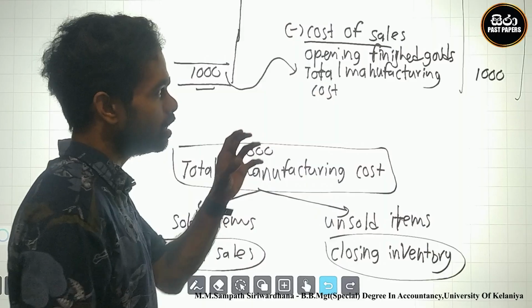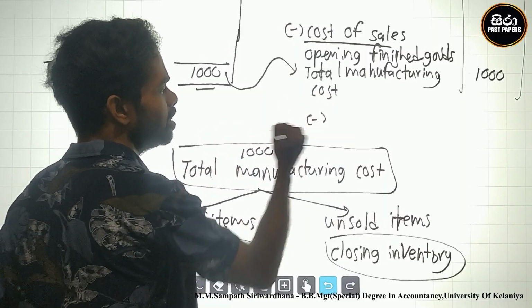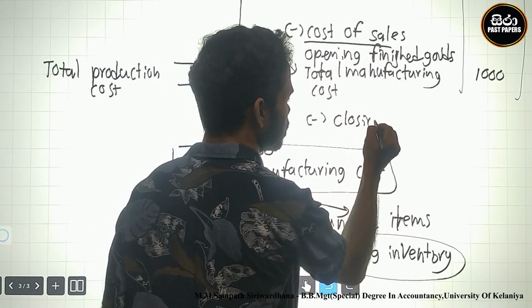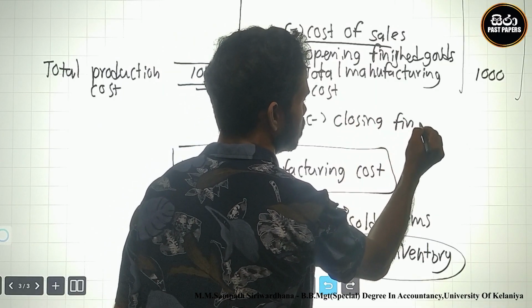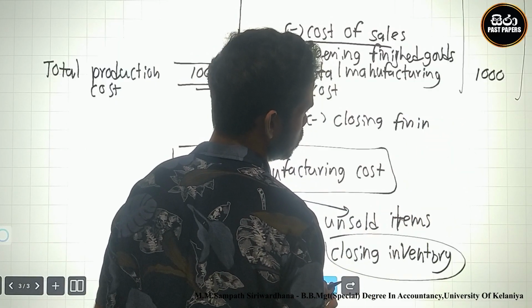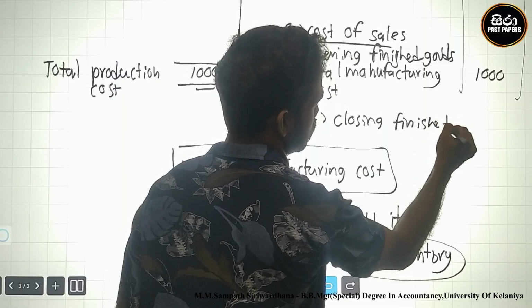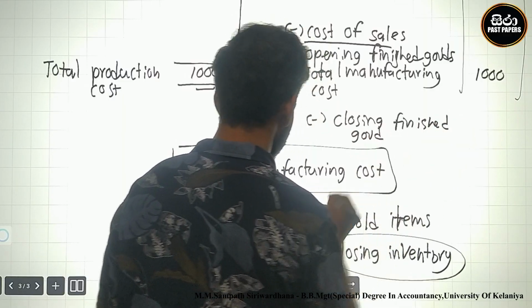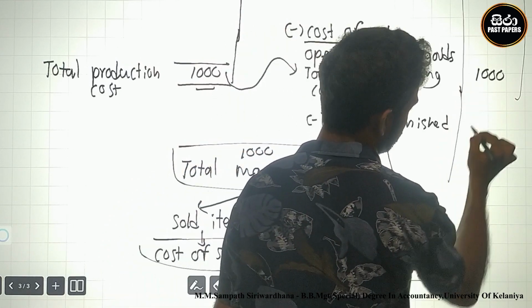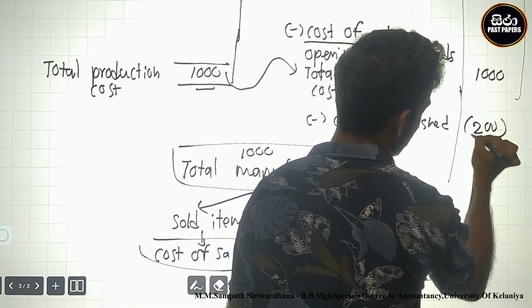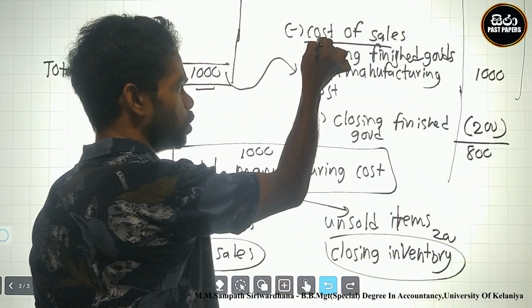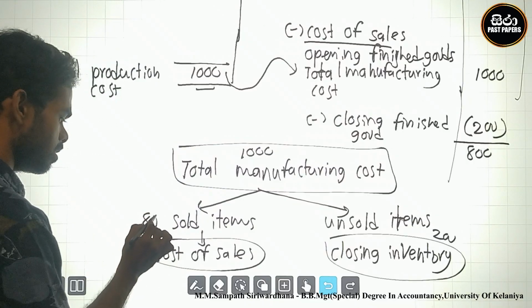Look here, closing finished goods are 200. I deduct 200 from the manufacturing cost, and the final answer is 800. Cost of sales is 800.